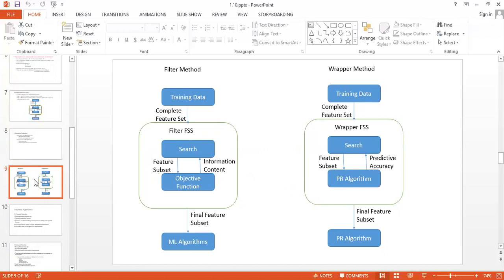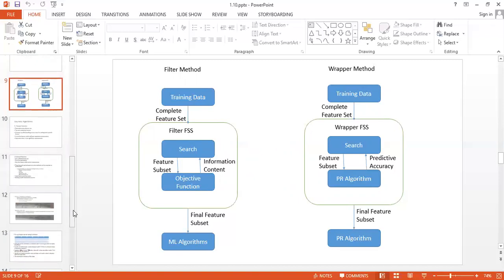Same in wrapper, you have all the data, meaning you have to consider most of the data among the complete feature set, and your algorithm will predict the answers, and the accuracy is more in the wrapper method. So this is the basic difference between the filter method and the wrapper method.